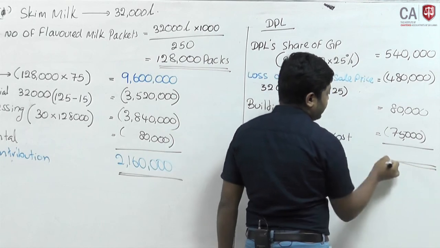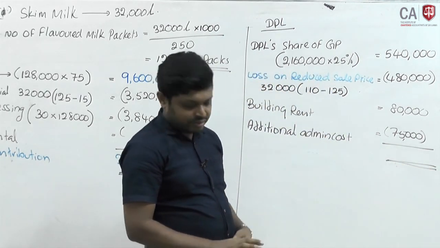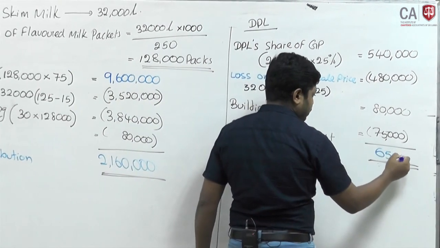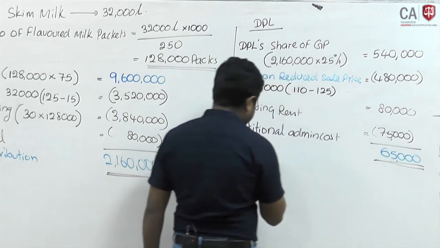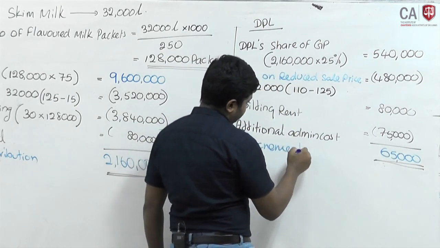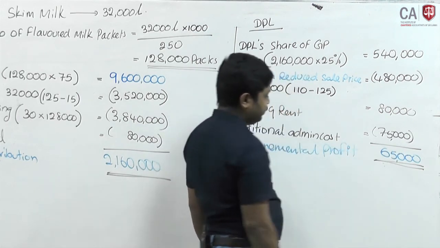If you take everything together, what was the value? The value will be 65,000 as net profit. This is the incremental profit of the proposer.